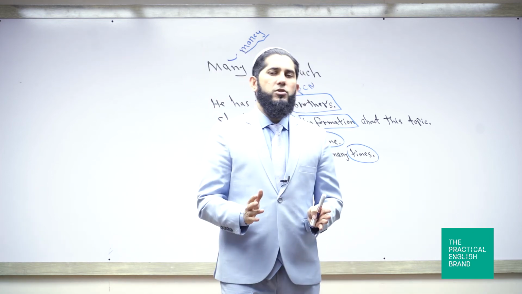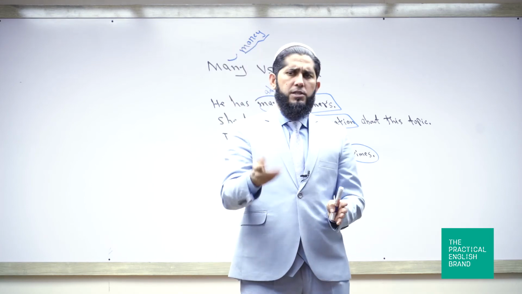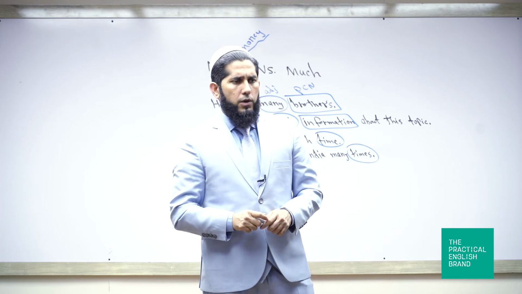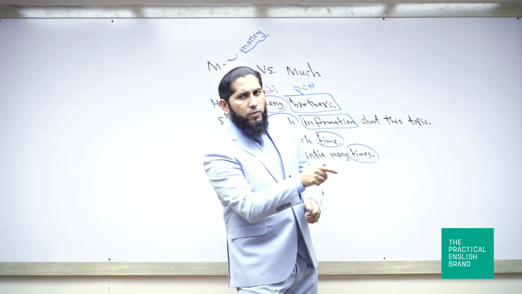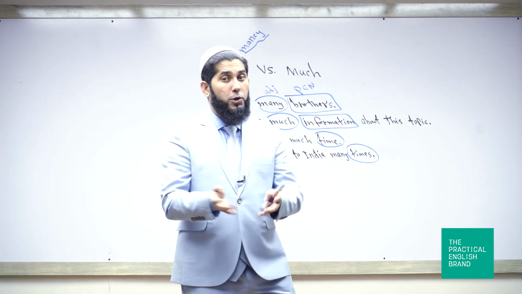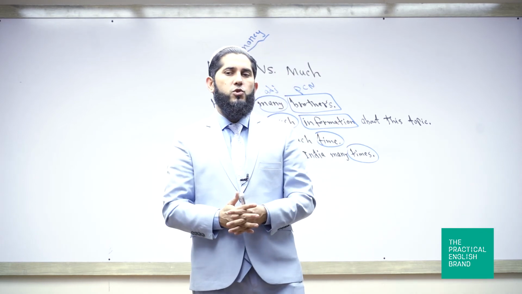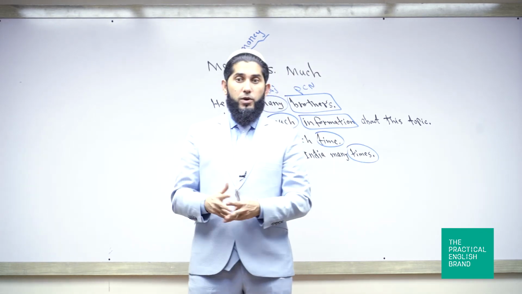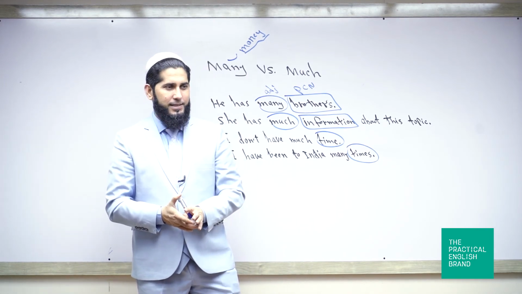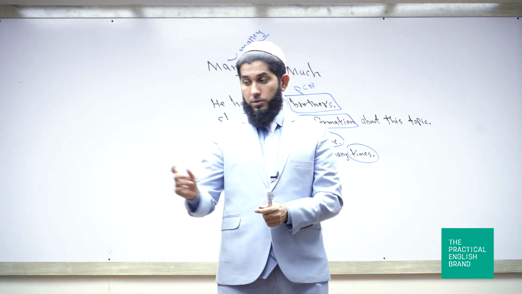Let's say there's 1,000 in your pocket, and I'm asking you, how much money do you have in your pocket? You can't go like 1, 2, 3, 4, 5. You can't just count. As a whole, you say 1,000. So therefore, we use much with money, not many money. We don't say I have many money. You got it? But you can say many coins, because 1, 2, 3, 4, right?